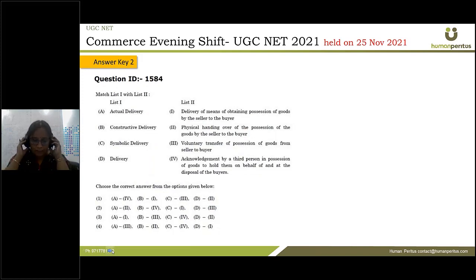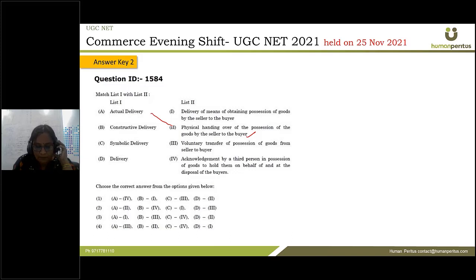Next, again there's a match the following, on actual delivery. How would you identify which kind of delivery they are talking about? Actual, how do you deliver? Think about delivery of pizza. Whenever there is physical handing over of the possession of the goods by the seller to the buyer, this is actual delivery.